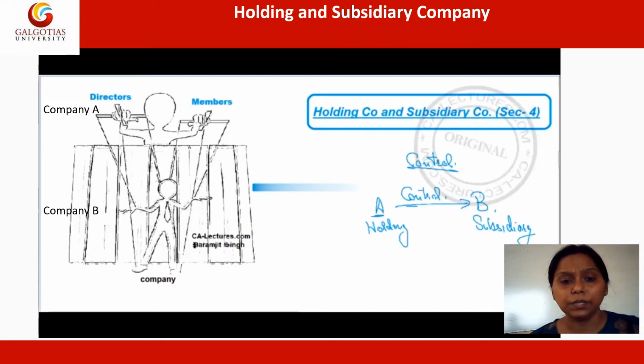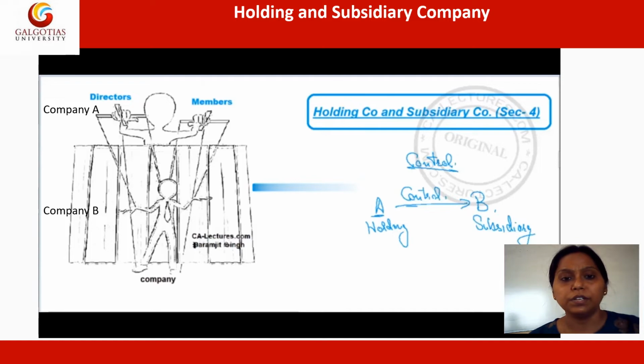Because of the complete control on the subsidiary, whatever profitability is realized by the subsidiary actually belongs to the parent company, and the parent company's own profit is also considered their own profit only.